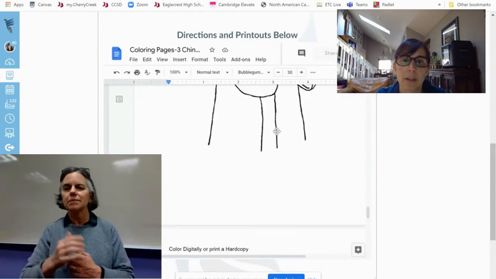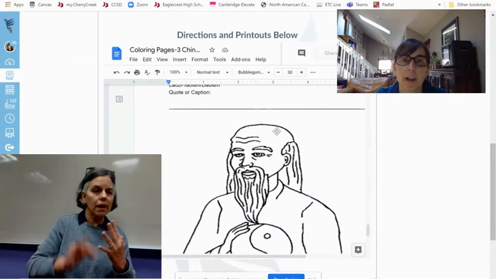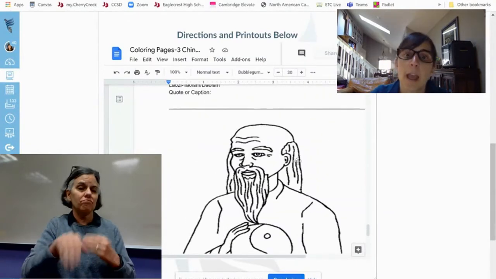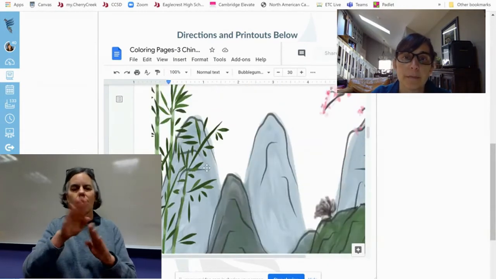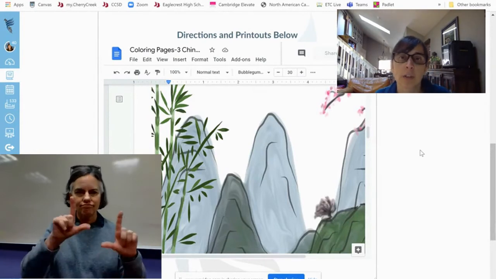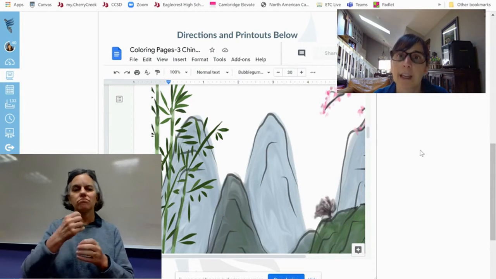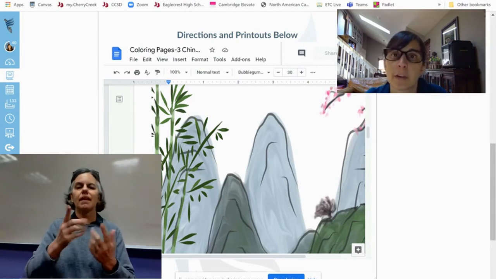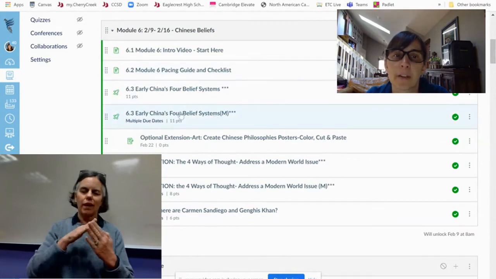I just noticed. Okay. Philosophers are here, so you'll choose one of these philosophers, or you can do all 3 if you want to. Color them in and then place them on the background, and then screenshot or take a picture of your final product and upload that to me for your assignment. Okay, so just a good way to bring everything together that you've been learning about the